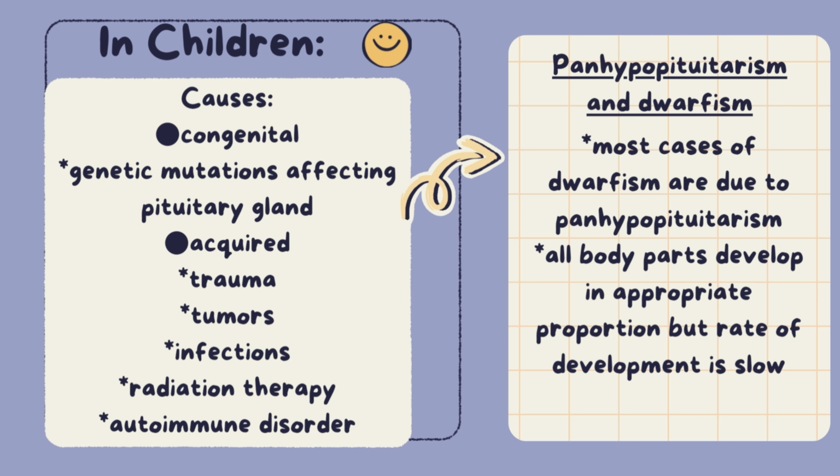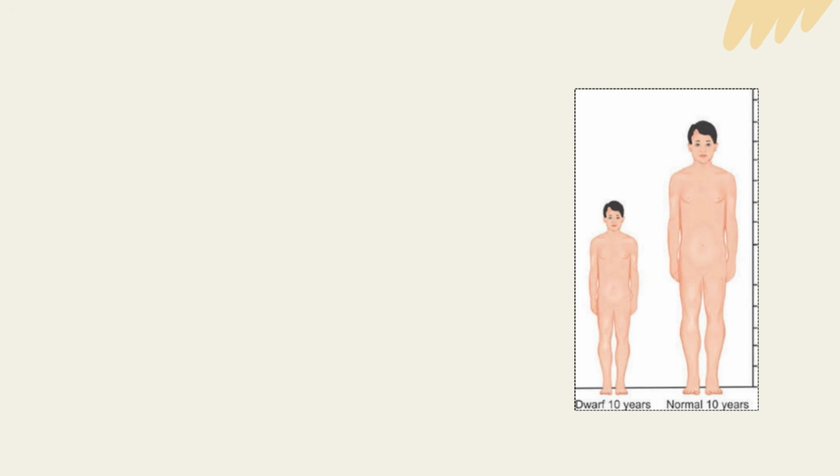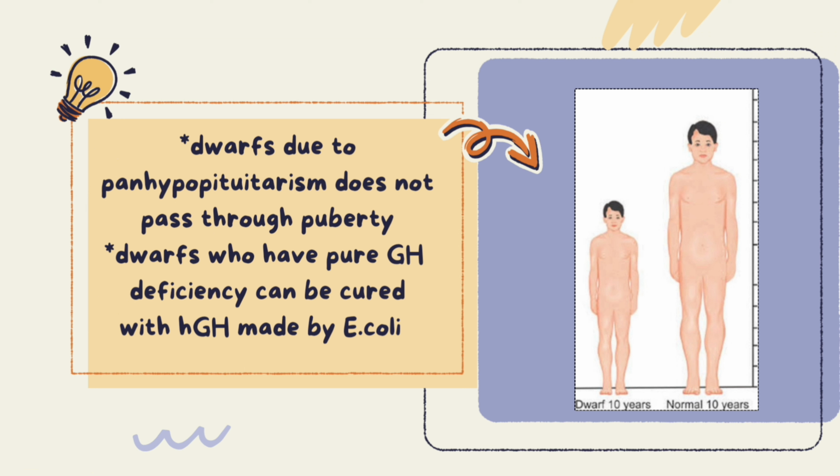All body parts develop in appropriate proportion, but rate of development is slow. Dwarfs due to panhypopituitarism do not pass through puberty due to lack of sex hormones. Dwarfs who have pure growth hormone deficiency can be cured with human growth hormone, HGH, made by Escherichia coli.